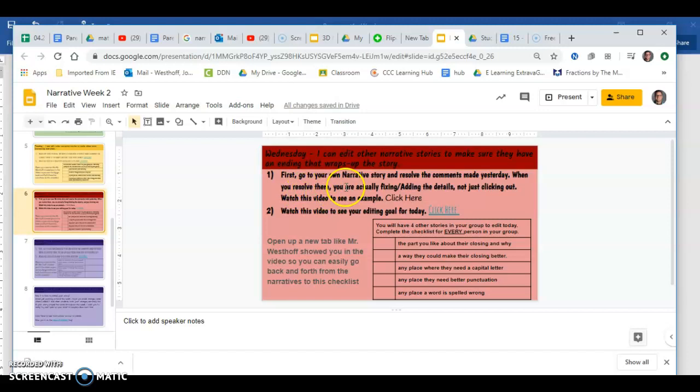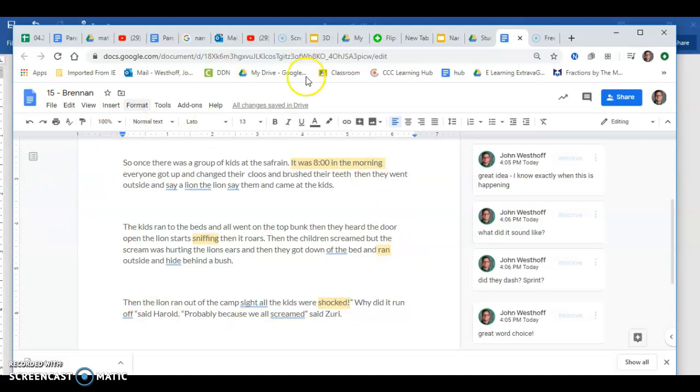When you resolve them, you're actually fixing and adding the details, not just clicking out. Watch this video to see an example. I'm going to pretend like I'm Brennan. So Brennan went back here, right? You're going to see this resolve button. Brennan's going to have two comments from Mr. Westhoff that are, like, hey, good job, I like that.